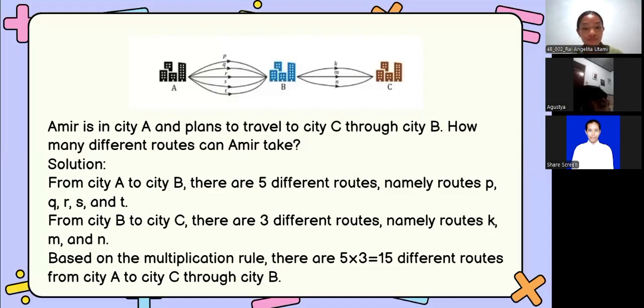Science. This is a sequence of steps. Do we multiply them, Miss? Exactly. Based on the multiplication rule, the number of different routes from city A to city C through city B is 5 times 3 equals 15 routes. Wow, 15 routes. That's a lot of options for Amir.